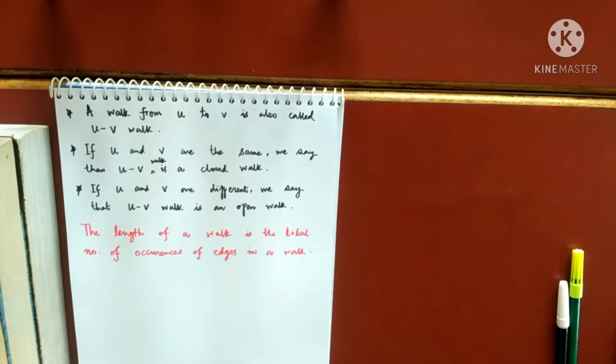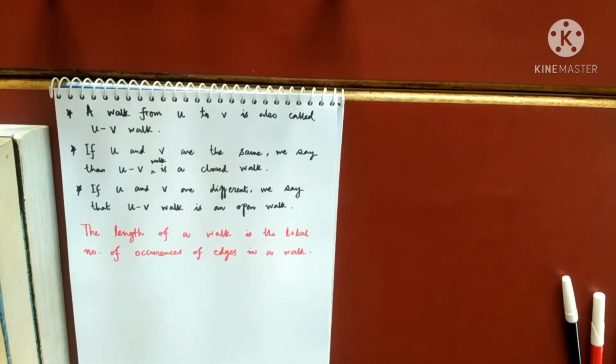So if I ask you to find a walk of length 5 from a vertex U to another vertex V, that means in your walk there should be 5 edges being used. So that is what I mean by length of a walk. It means how many edges are occurring in your walk. If there are 10 edges occurring in your walk, we say that your walk is of length 10.